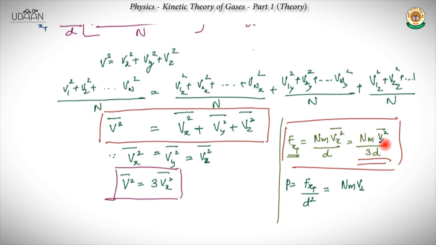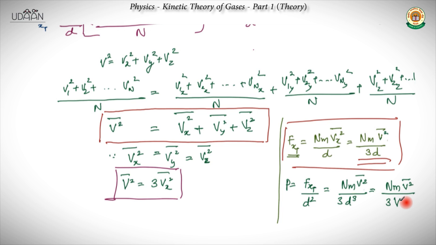So that should be v square bar upon 3 d cube. Now we have got d cube, which is the volume of the cube, so we can write it as capital V. So this equals n m V square bar divided by 3V, where V is the volume, which is equal to d cube.